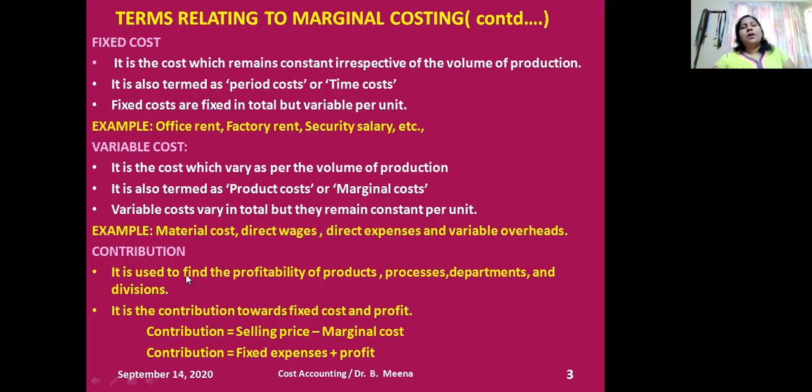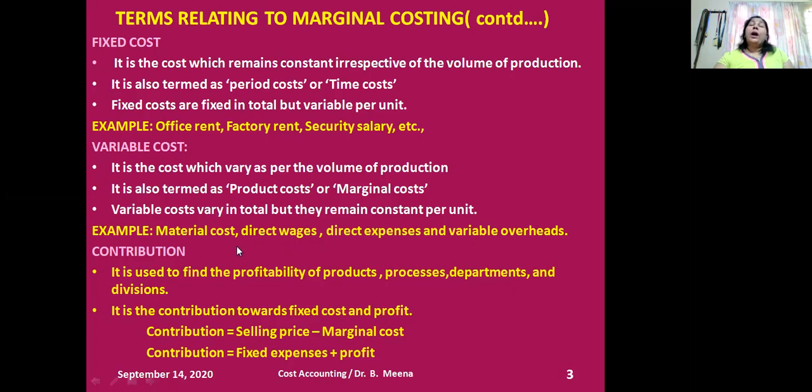The examples are material cost and direct wages. Material cost will vary automatically when I purchase more materials because I decided to increase my production. And labor cost will reduce when I decide to restrict my production because I need only a smaller number of laborers. So these are the examples of explaining variable costs.